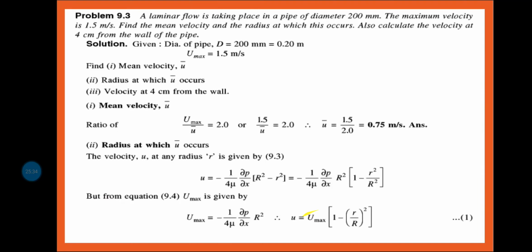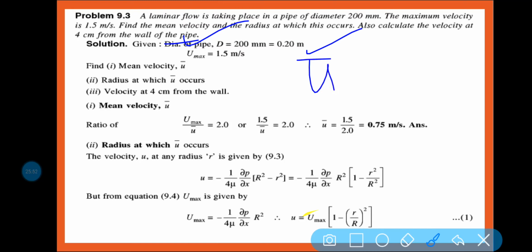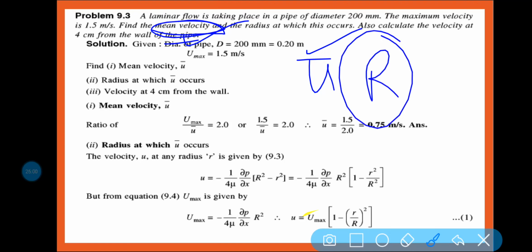So here, first of all the given data: d is equal to 200 mm or 0.2 meter, u max is equal to 1.5 meter per second. You need to find the mean velocity, that is your u bar, the radius at which u bar occurs. So what is the radius where the u bar occurs, that you need to find out, and the velocity at 4 centimeter from the wall, that means r is equal to 4 centimeter, at that point what is the velocity, that you need to find.